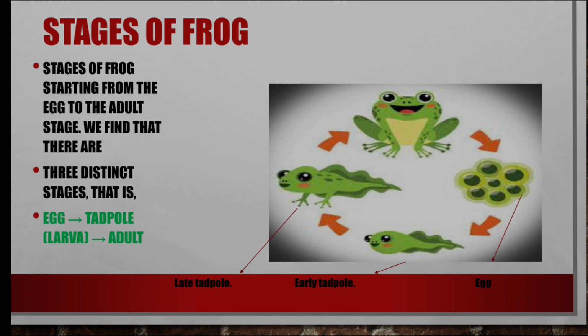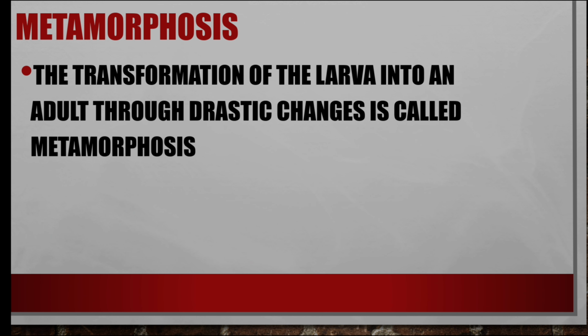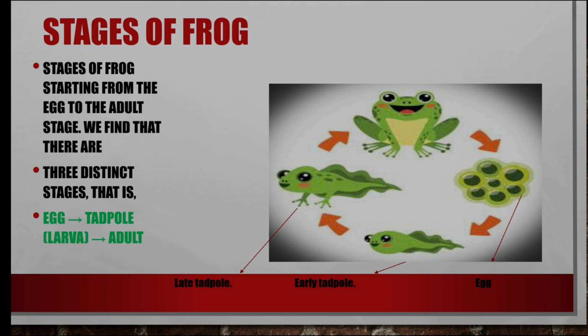The transformation of the larva into the adult through drastic changes is called metamorphosis. They undergo a drastic change from egg to their adult structure.